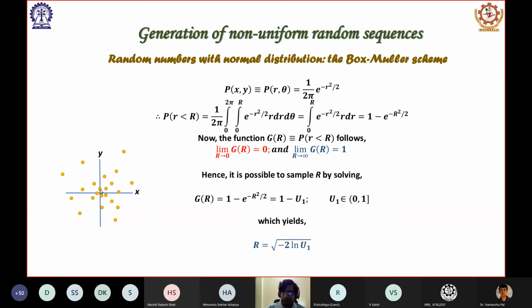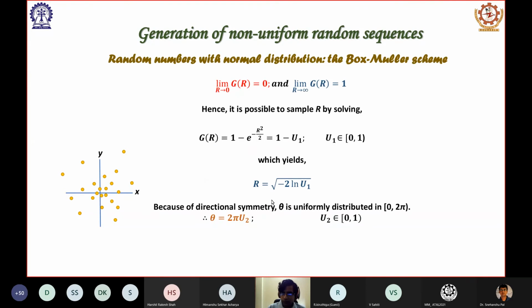Now it turns out that it is not a problem, because the probability density is independent of theta. So whatever is the value of theta, all the values of theta are equally likely. So theta can be anything from 0 to 2 pi with equal probability. So what we can do is that we can choose theta as 2 pi u2, where u2 is another random number varying from 0 to 1. So u2 is varying from 0 to 1 and theta will be varying from 0 to 2 pi. So theta is uniformly distributed in 0 to 2 pi.